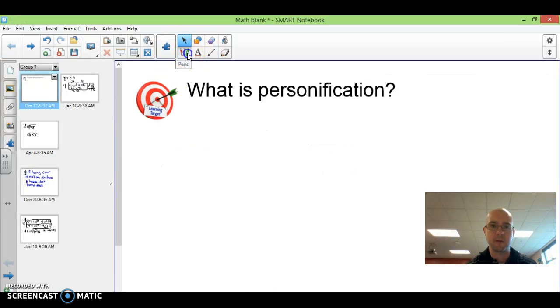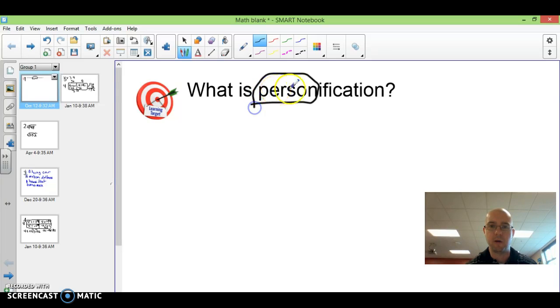And I want you to look here at this word personification, and I'm going to circle here. It's got the word person in it, so that's why it means human-like qualities. It's like a person, basically, is what it says.